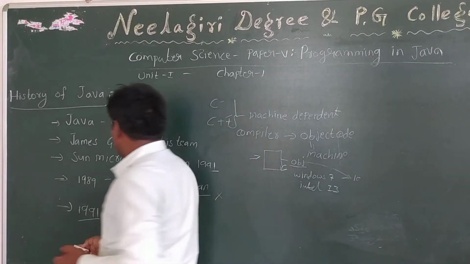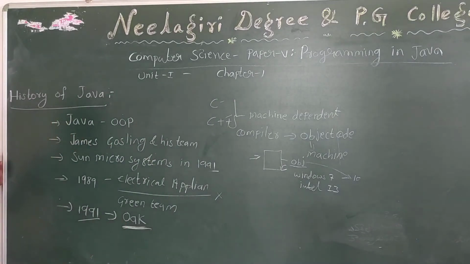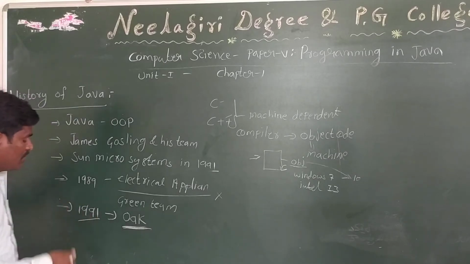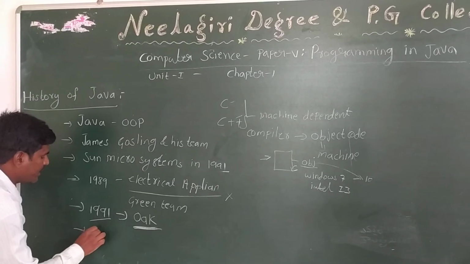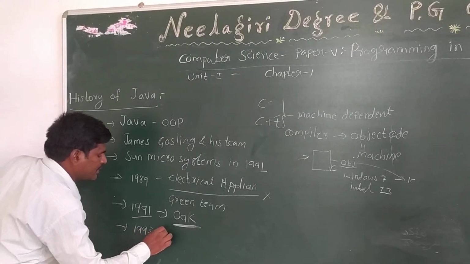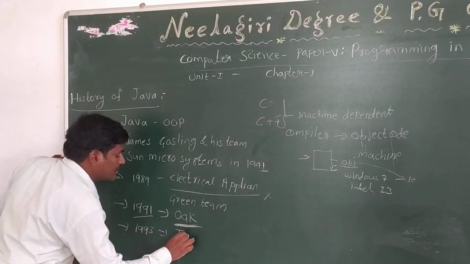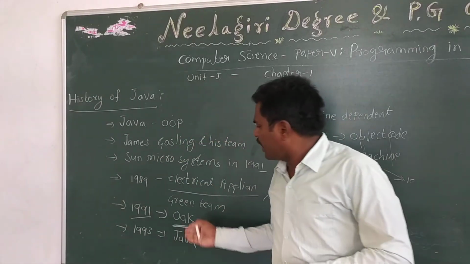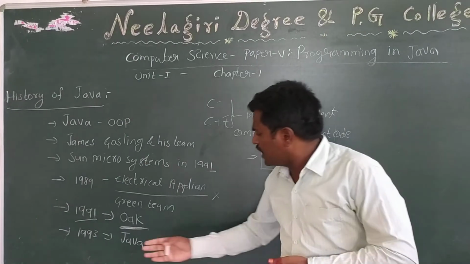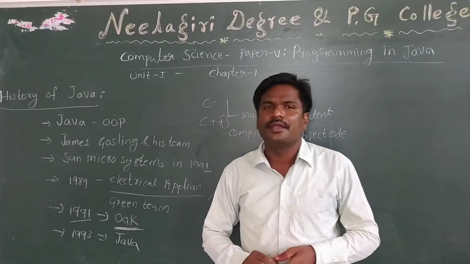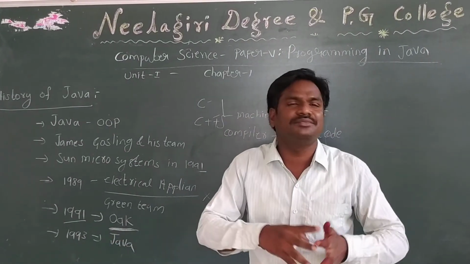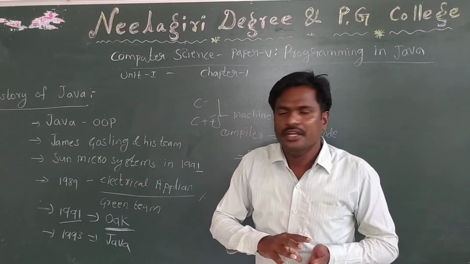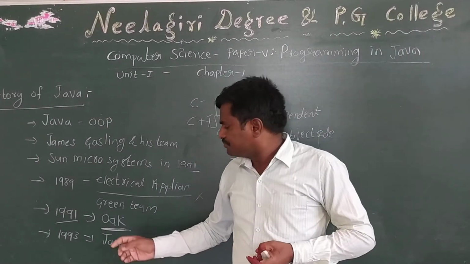But Oak was already the name of another programming language, so there was a patent problem in the USA at that time. Ultimately, in the period of 1992 and 1993, it was named Java. So why was it named Java? Is there any full form of Java? Actually, there is no full form of Java.